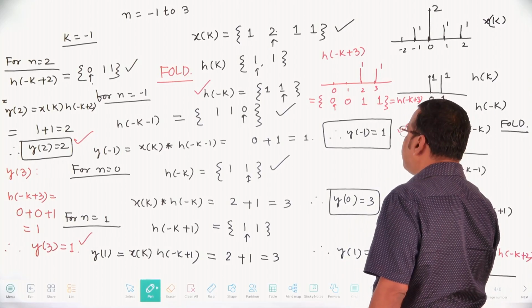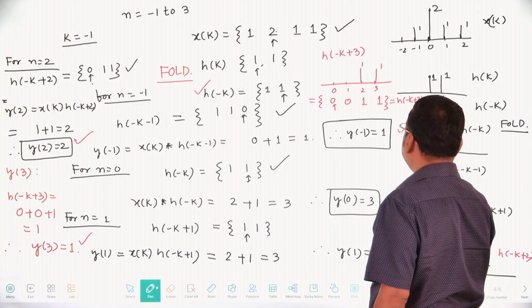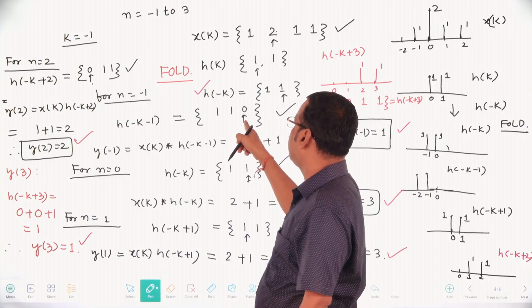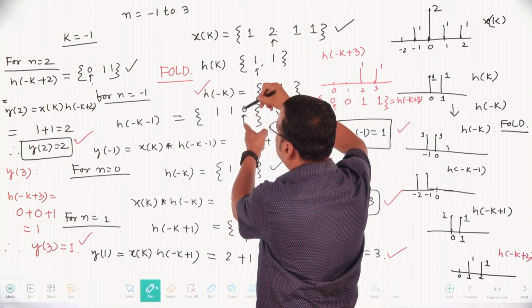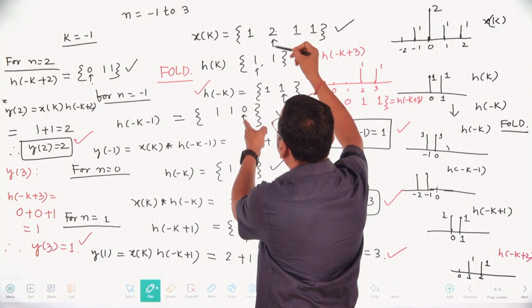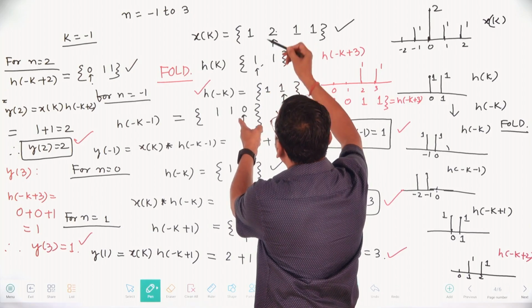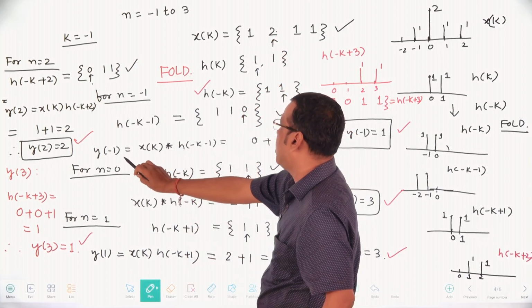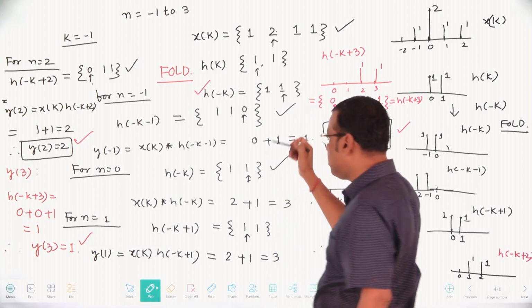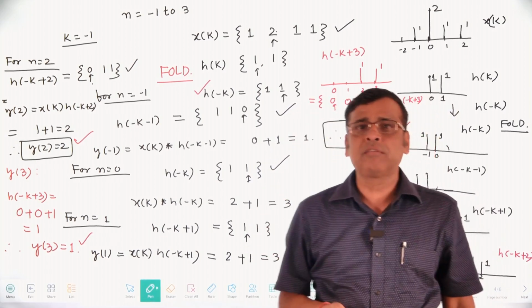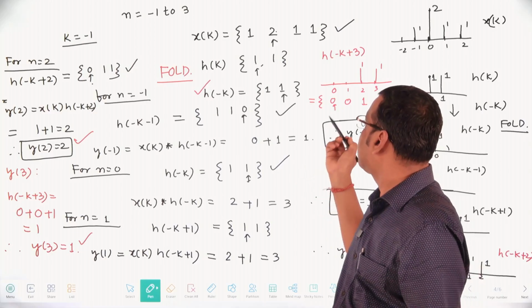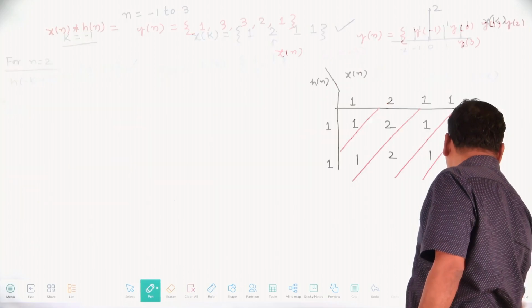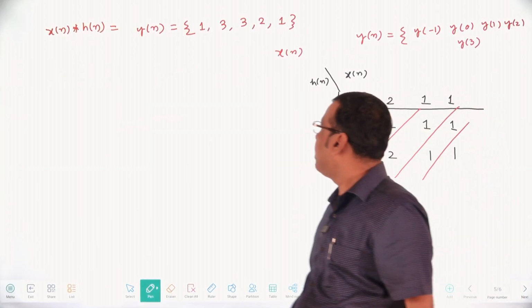This is the graphical representation. In sequence representation, it is 1, 1, 0. Then multiply x of k with h of minus k minus 0, that is 0, 0, 2 into 0, 0, 1, minus 1, so 1, minus 1, 1, 1 into 1, 1. So y of minus 1 equals 0 plus 1, 1. In this way you can find out n equal to -3, -1, 0, 1, 2, 3. In this way, finally, you will get y of n like this.